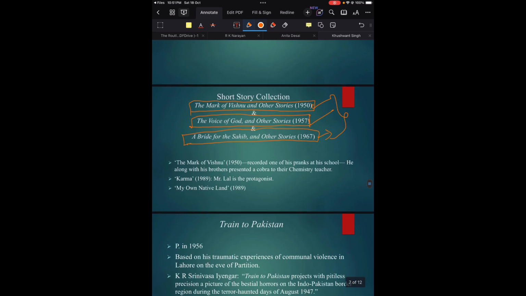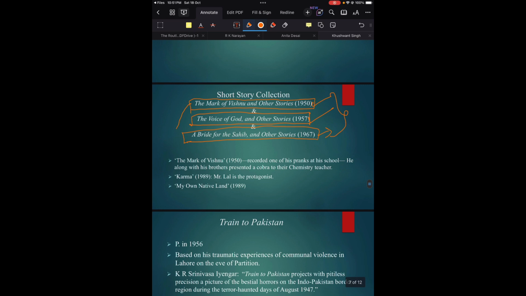Just remember this. So, from The Mark of Vishnu, his most important short story collection, his most important short story is The Mark of Vishnu, the title itself, that was published in 1950. And what does the short story record? It tells of one of his pranks at his school. So he was a very, very prankish kind of child. He used to play pranks on his colleagues, his fellow students, classmates, teachers.